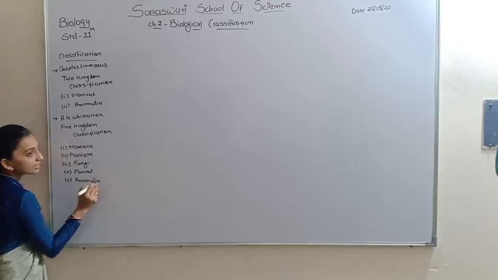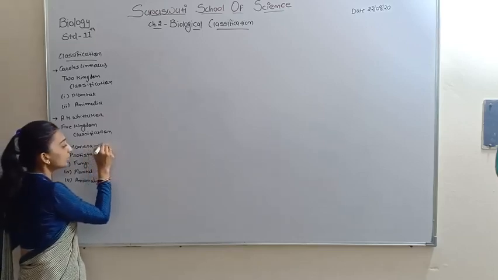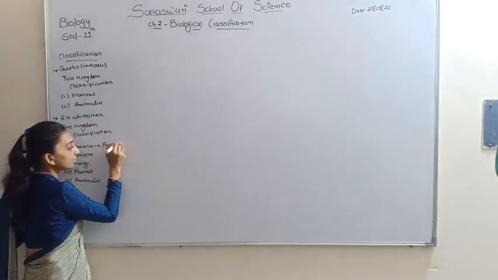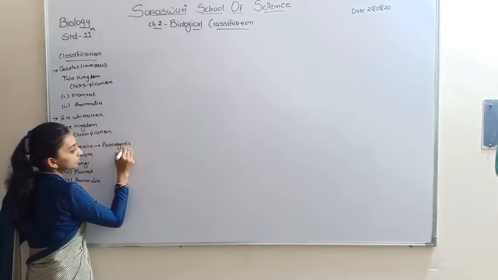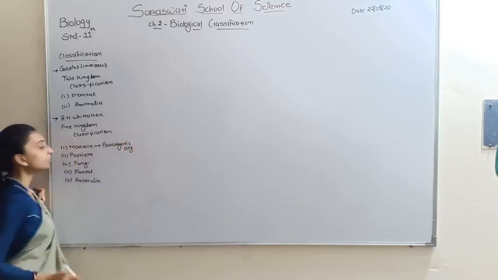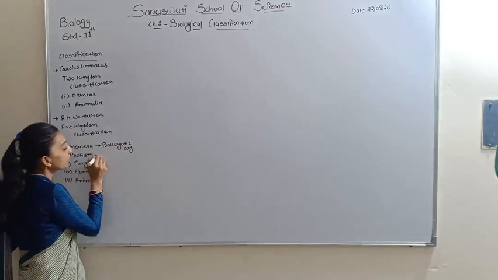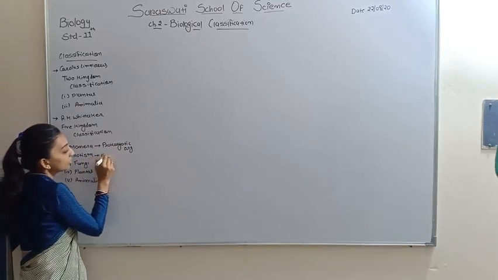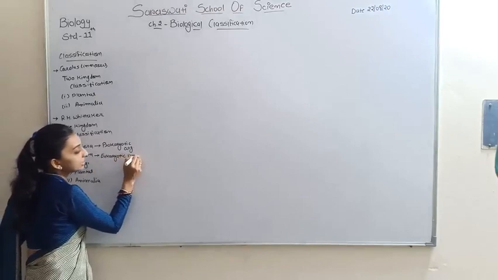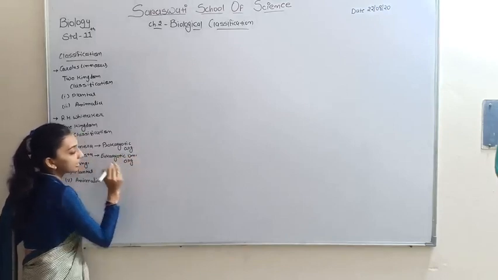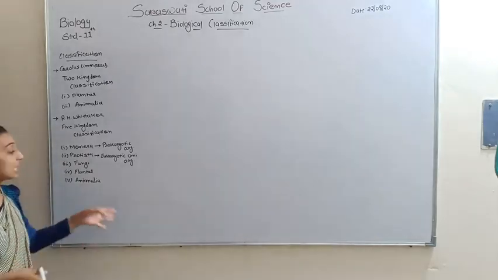The main characteristics of these five kingdoms: Monera is totally prokaryotic, so all prokaryotic organisms are included in the Monera kingdom. In Protista, all eukaryotic unicellular organisms are included.